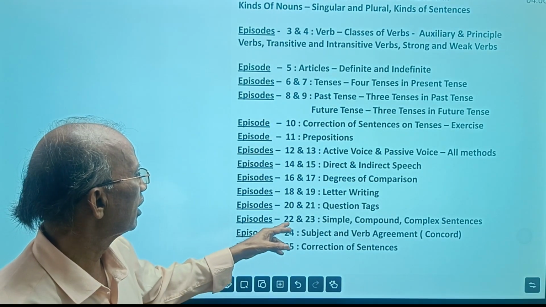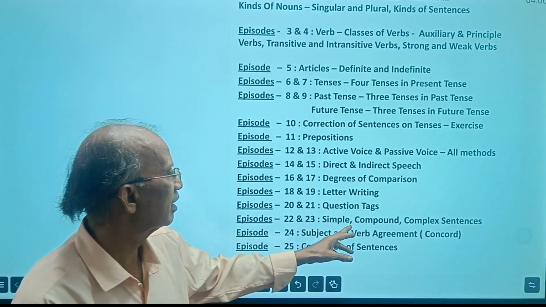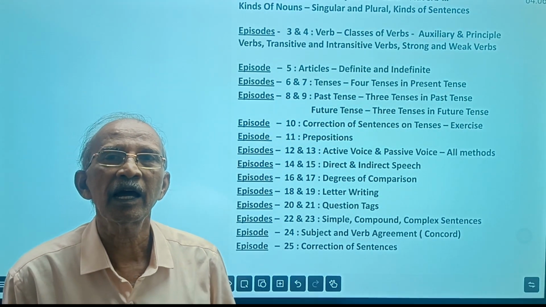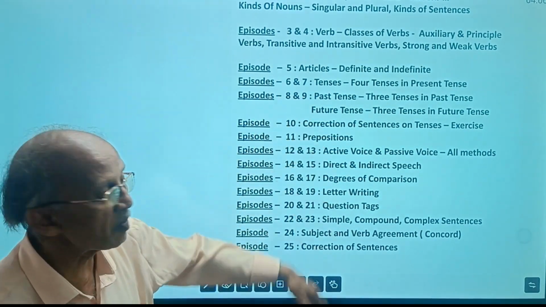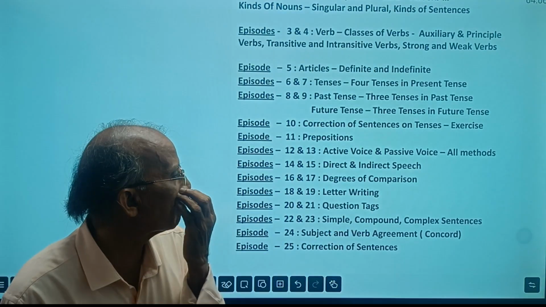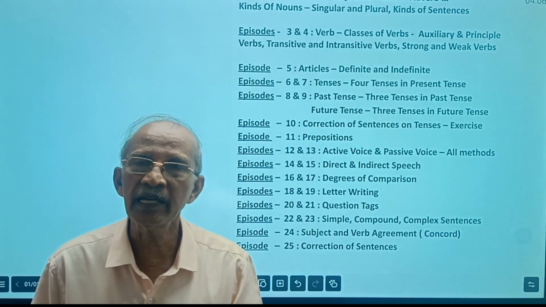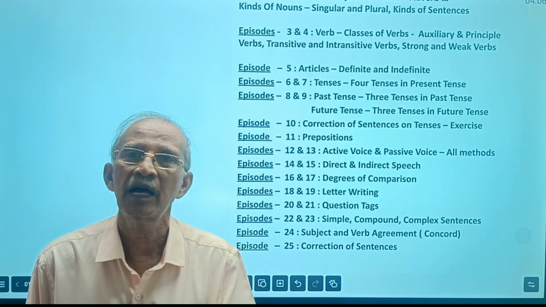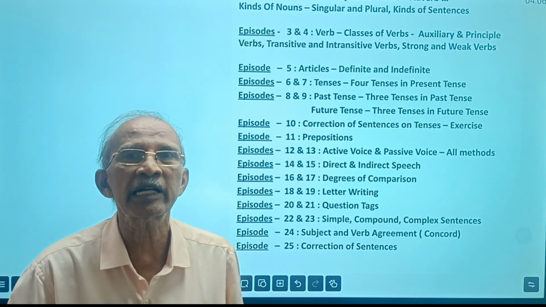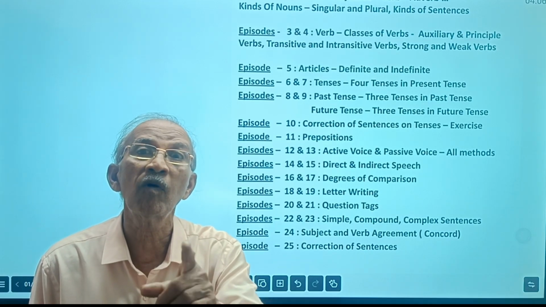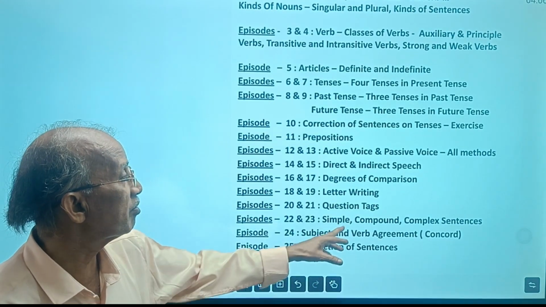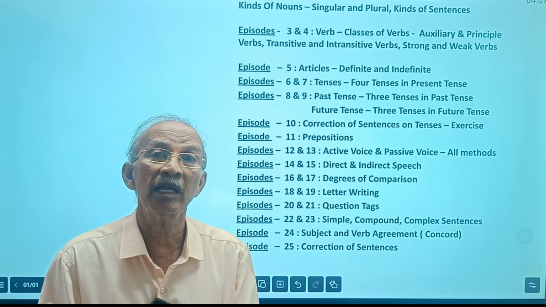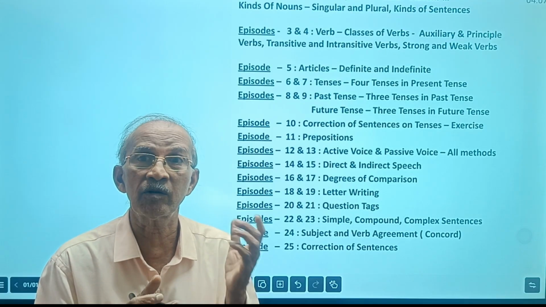And then, in 22 episodes, we discuss simple, compound, complex sentences. It's a very big topic. After learning many grammar topics, then we can discuss simple, compound, complex sentences. In English, generally there are 4 kinds of sentences: assertive or declarative, imperative, exclamative, and interrogative sentences. They are according to word order and meaning. Whereas simple, compound, complex sentences are a little bit complex. This topic will be a little bit difficult when compared to other topics.